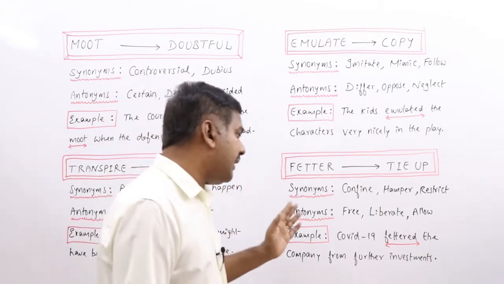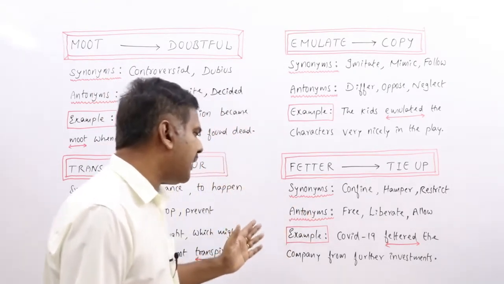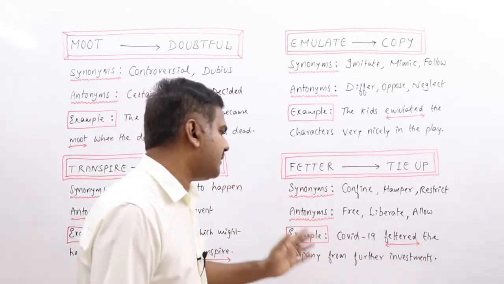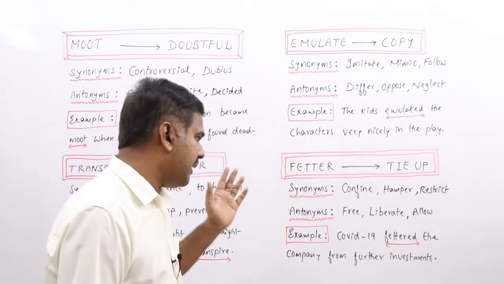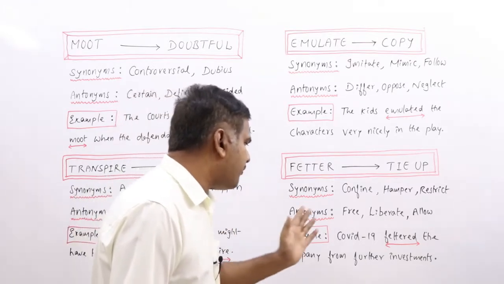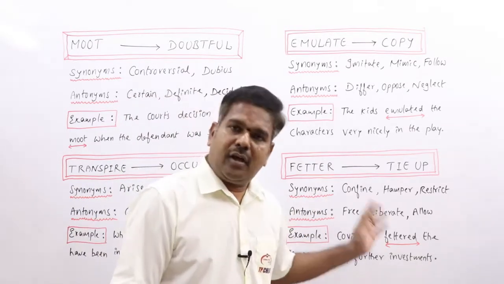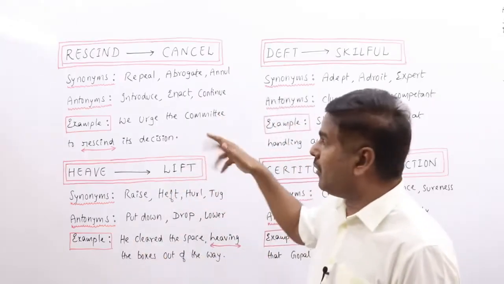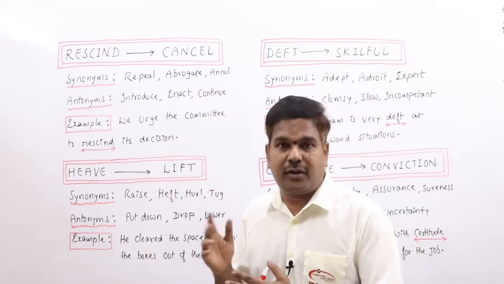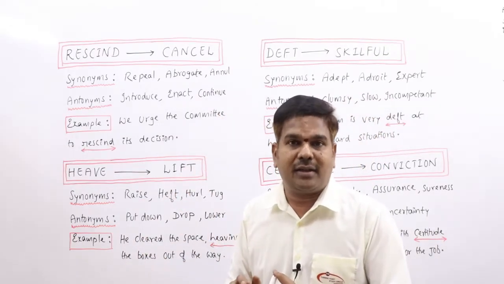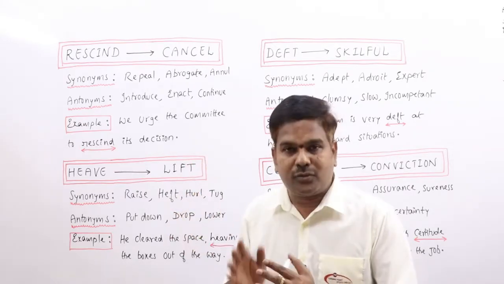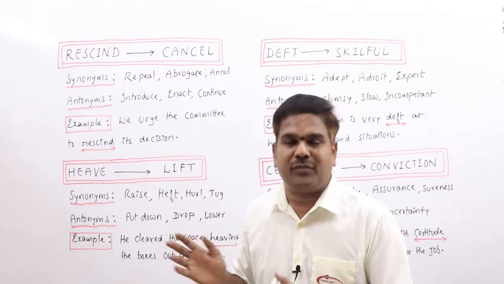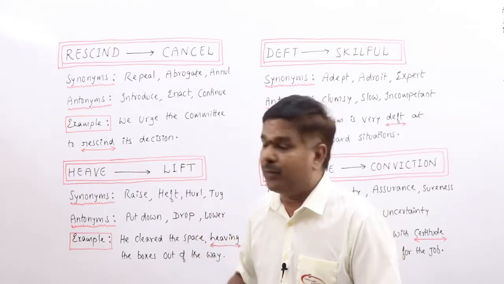Example: COVID-19 fettered the company, restricted the company from further investments. Clear? These two we already discussed with different words. That means we have taken synonyms of those and again come back to those words so that you can recollect them. It will be very useful for you.